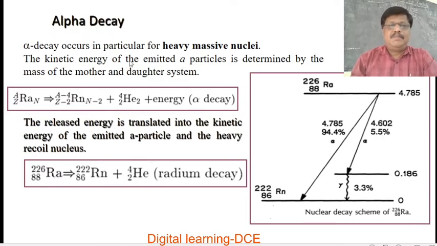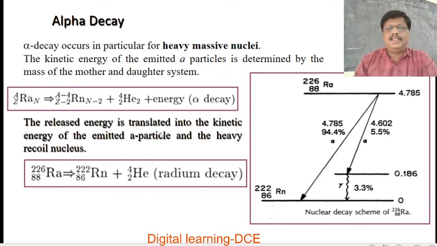Alpha decay occurs in particular for heavy massive nuclei, as I told you in the last slide. The kinetic energy of the emitted alpha particle is determined by the mass of the mother and daughter system. For example, here radium decays to radon, and this N-2 gives the number of neutrons, and helium nuclei plus energy, that is called alpha decay.